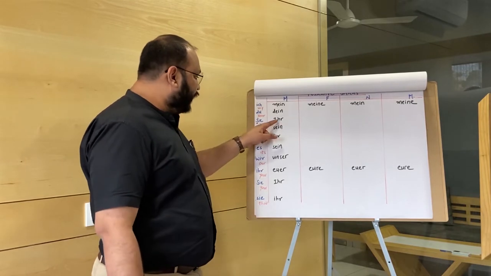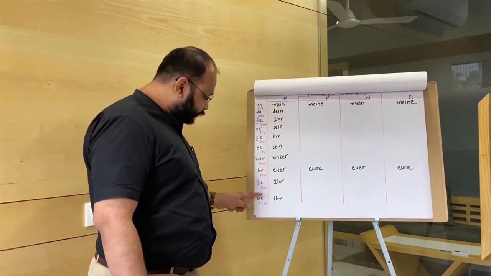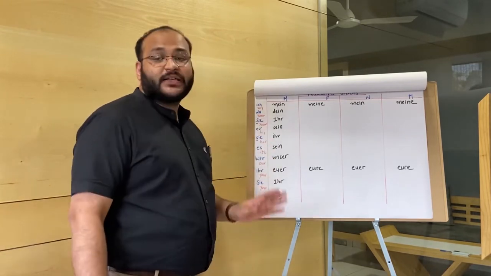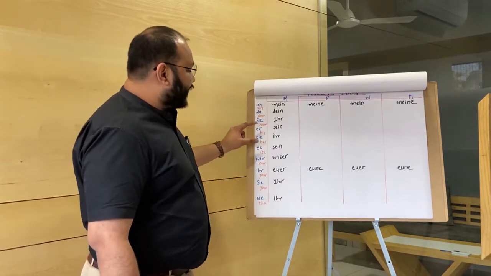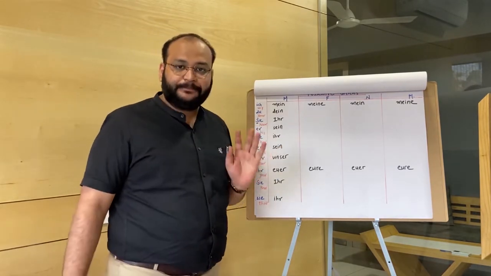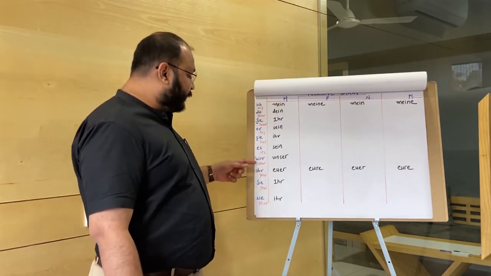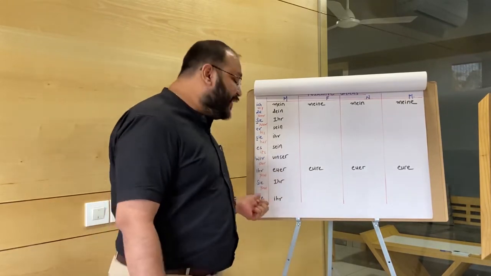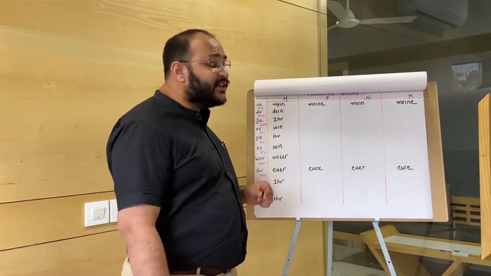Sie with capital S, and sie with small s. Sie is always ihr. Now, er and es, they both are same: sein, sein. So now that leaves us only these 2, wir and ihr. The possessive form of wir is unser, and ihr you will anyways remember because it's an exception. The possessive form of ihr is euer.